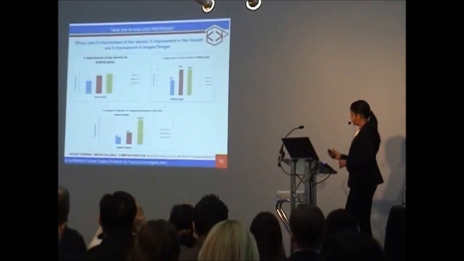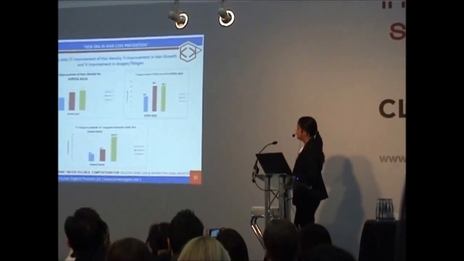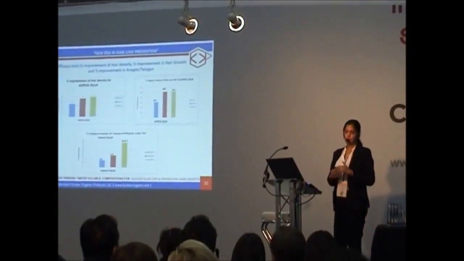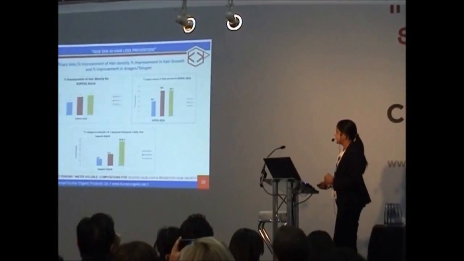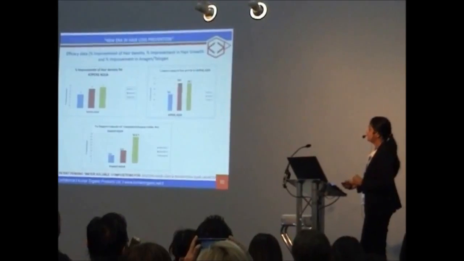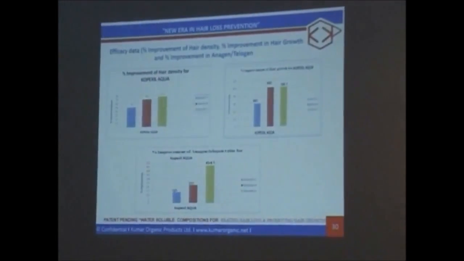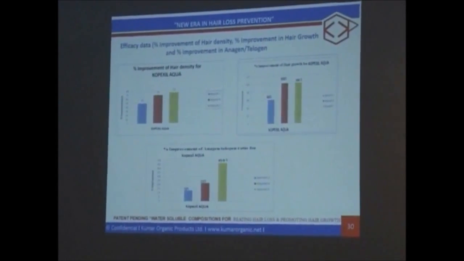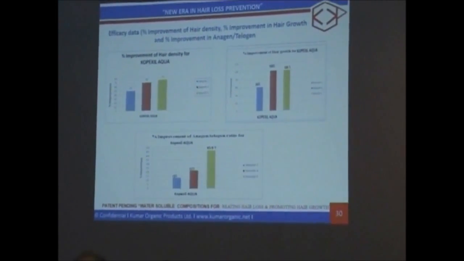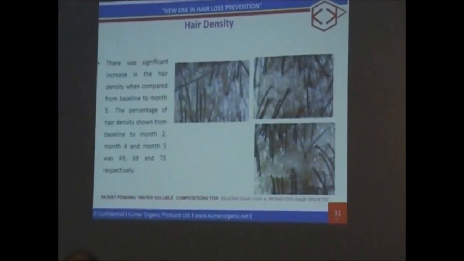These are the clinical results and data, where Copaxil Aqua is showing an improvement in hair density as well as hair regrowth in the particular area. The anagen and telogen ratio is dose dependent, and we can see the 2-month, 4-month and 5-month treatment at 75% or 100%. Approximately, we found a 50% improvement in the anagen and telogen ratio within a 5-month time period.